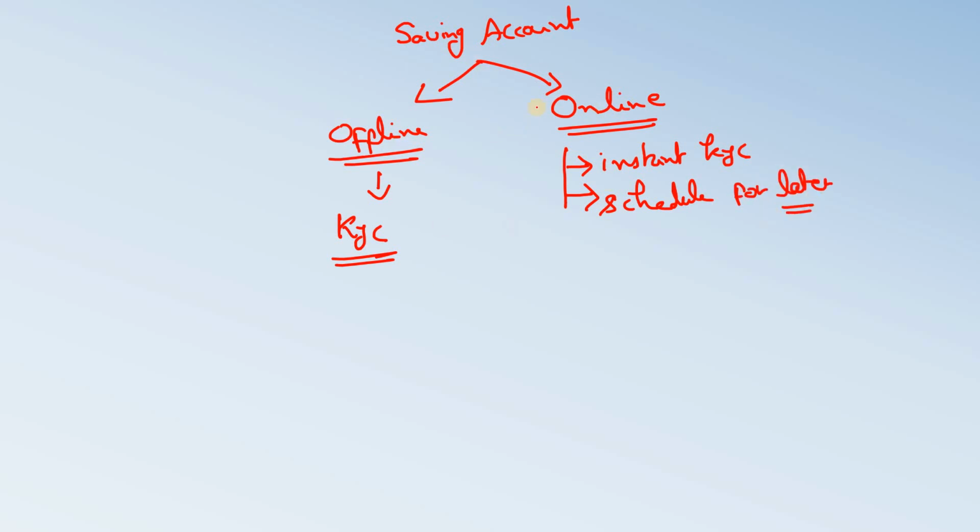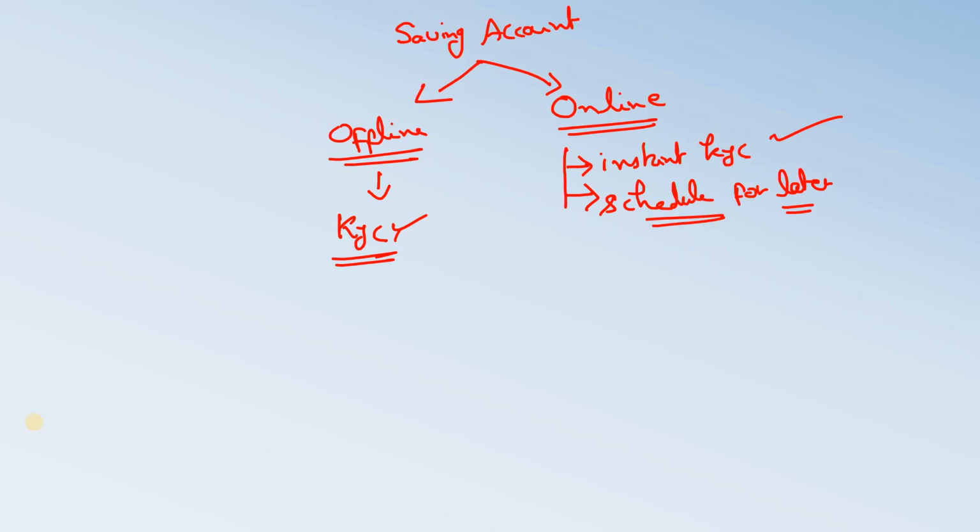So these are the current ways in which you can open saving accounts and complete the KYC process. Now where the problem happens: for offline accounts KYC is done at that time itself, that is fine. Those customers who are opening accounts online, some of them complete KYC instantly. That is not a problem. But many customers don't complete the KYC while opening the account in online mode, and they think, okay, I will do that at some later point of time, and then it gets continuously delayed. Maybe the customer forgets that they need to complete the KYC, or due to some reason the KYC does not happen.